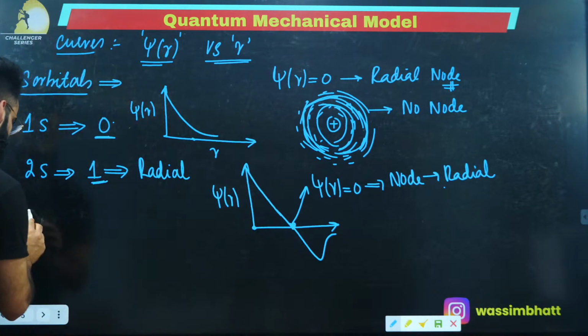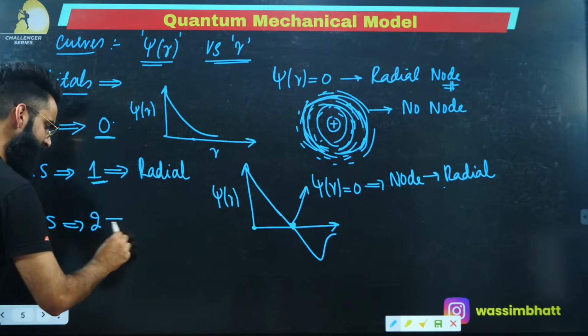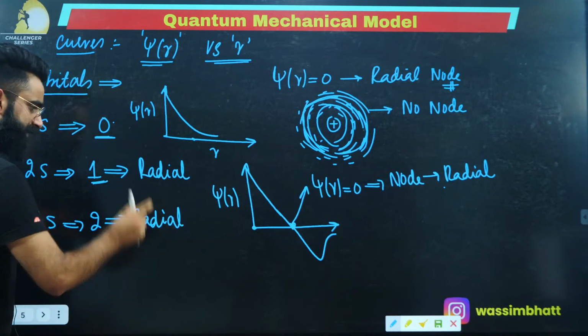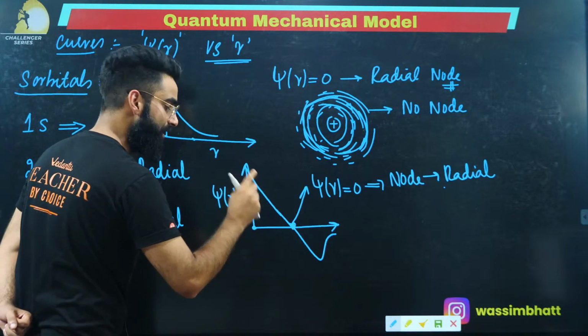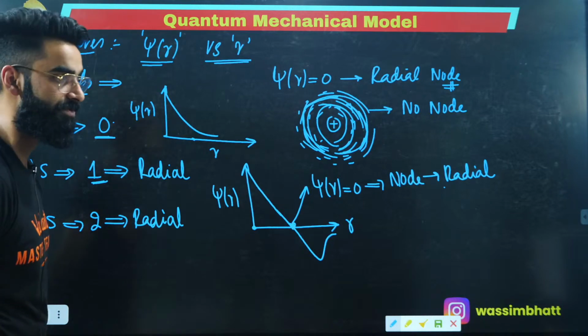Similarly, if you want to make it for 3s, how many total nodes are there? There are 2 total nodes, right? And both these nodes are basically your radial nodes. So the curve will be touching this r-axis at 2 points, right?